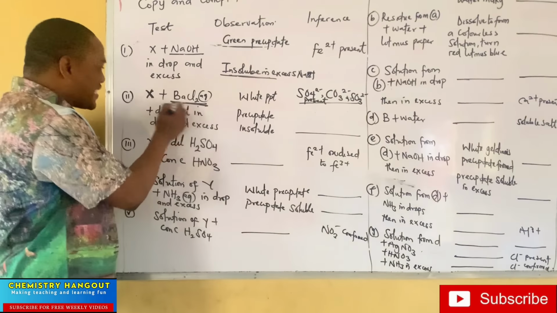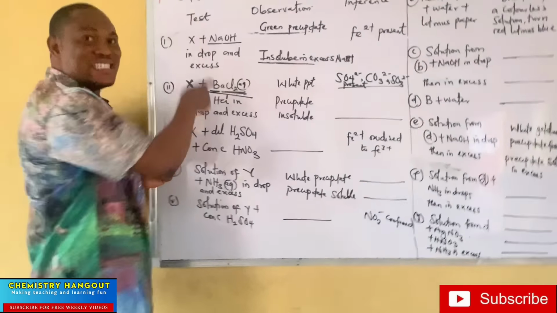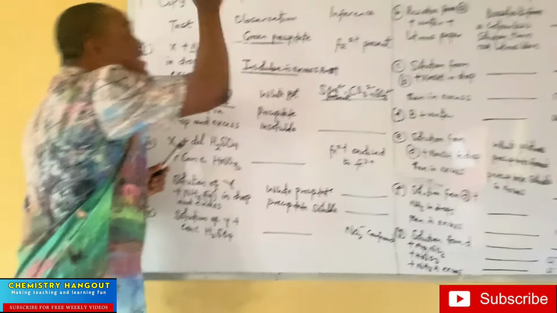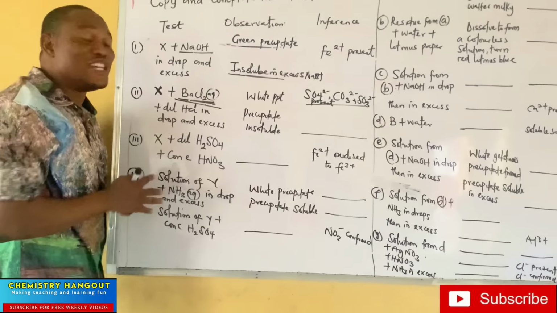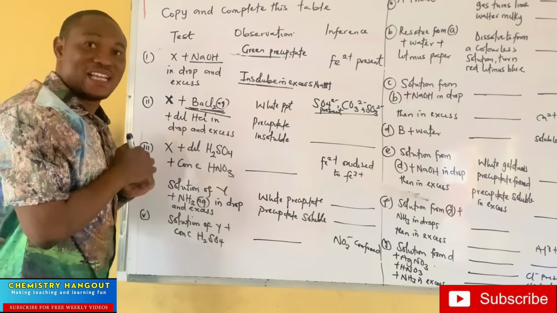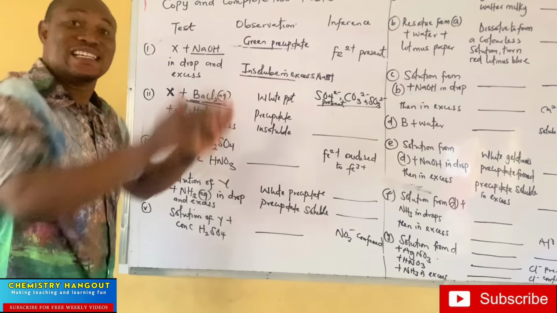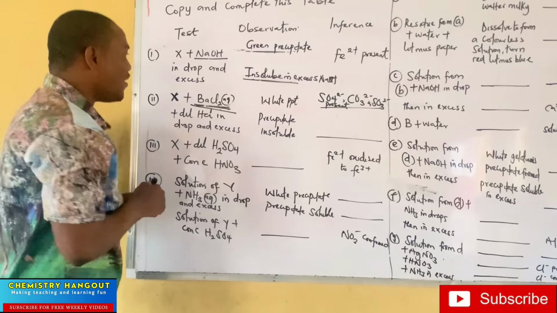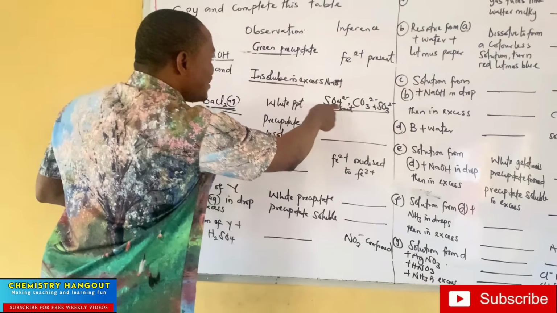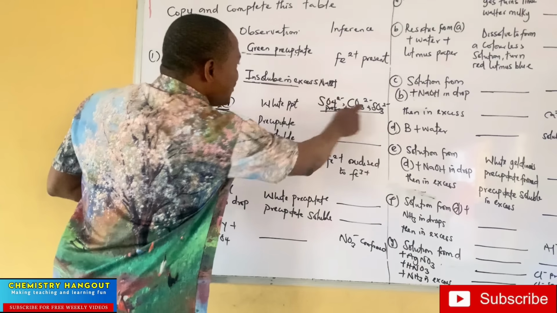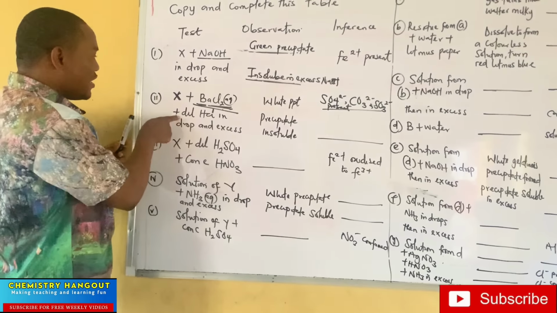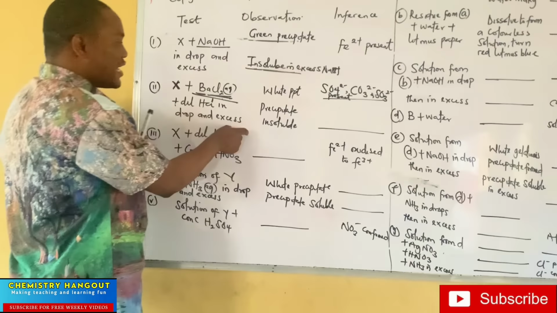In as much as it is barium, you can see that's what I'm underlining, the reagent. Anytime you are seeing this reagent, this is the observation and this is the inference. It doesn't change. It has been like that for ages, and the theory still stands. So white precipitate, it will give either of these 3. Now let's come back. That's plus dilute HCl in drop and in excess.